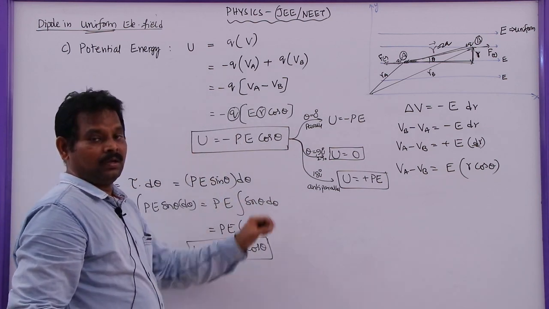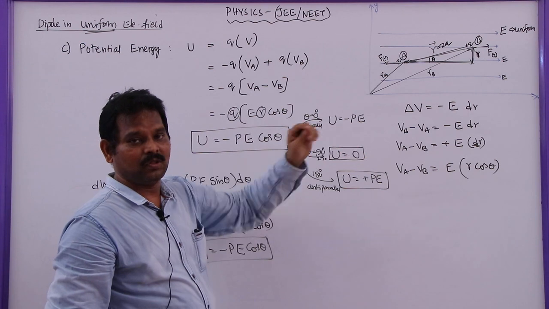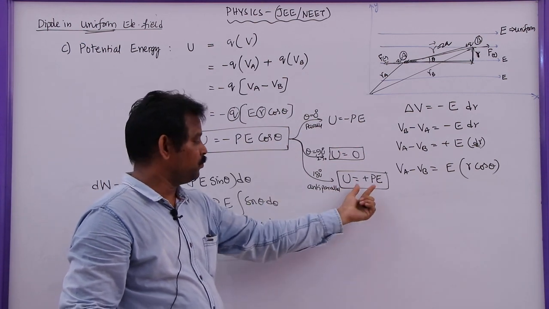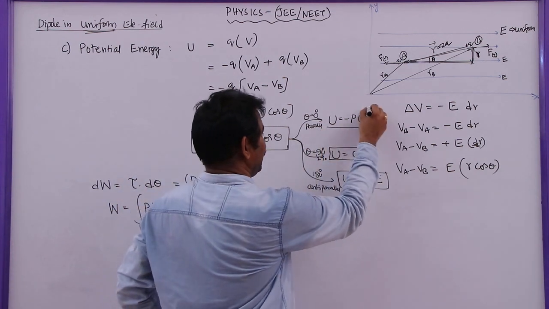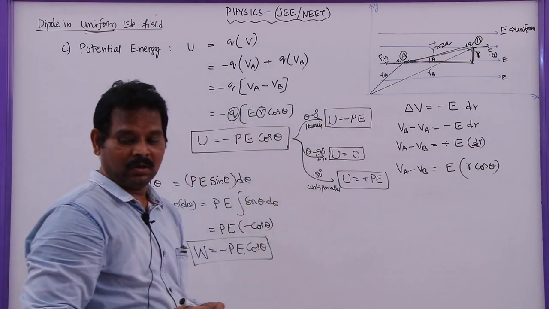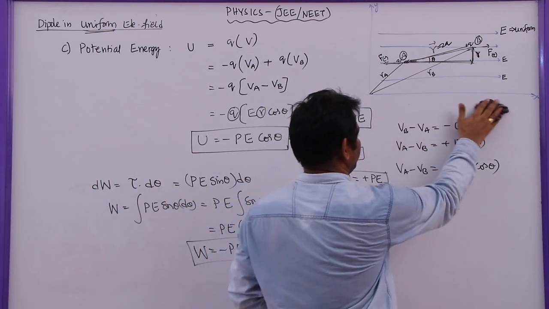So we can say that the dipole has least potential energy when it is parallel to the field, and the dipole has maximum potential energy when it is anti-parallel to the field. When it is parallel to the field, we can say that the dipole is said to be in stable equilibrium.